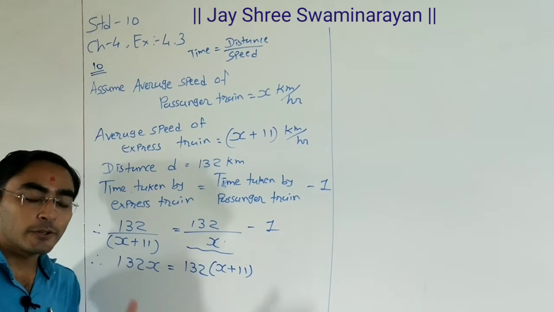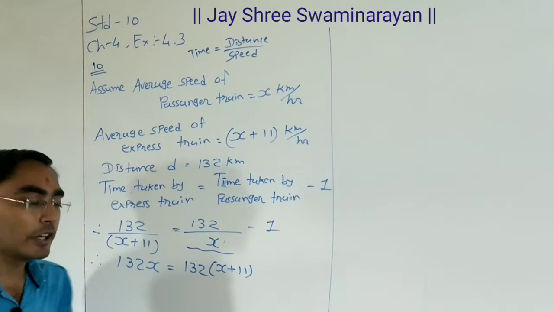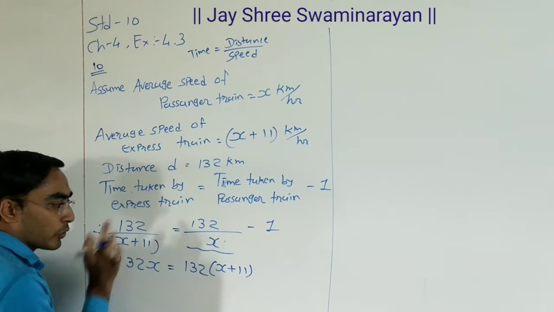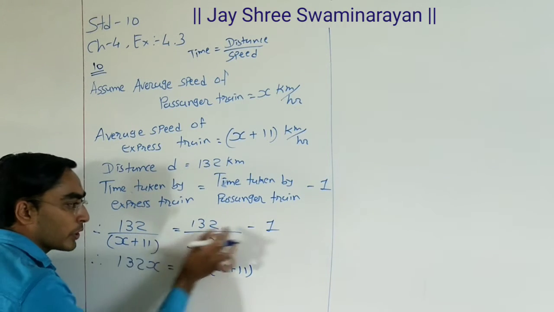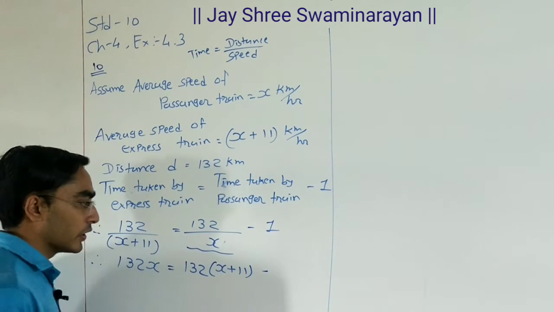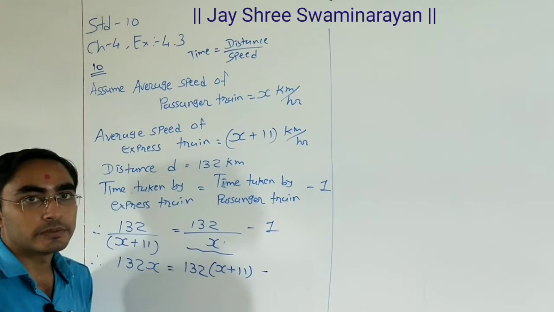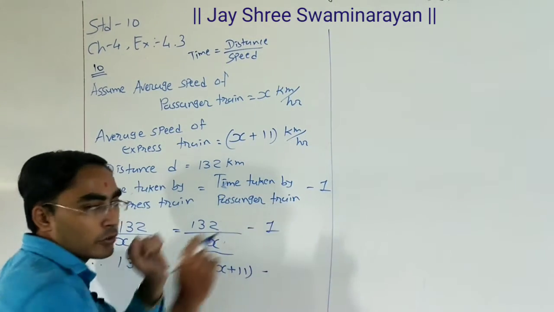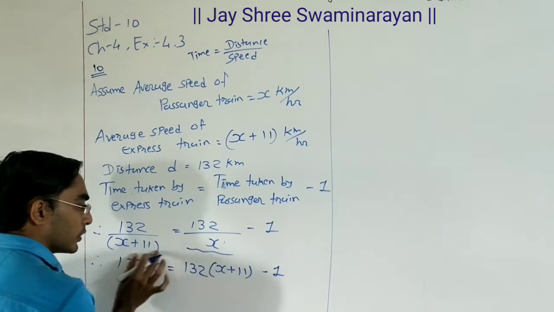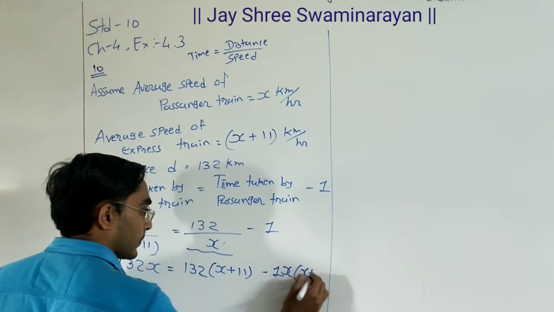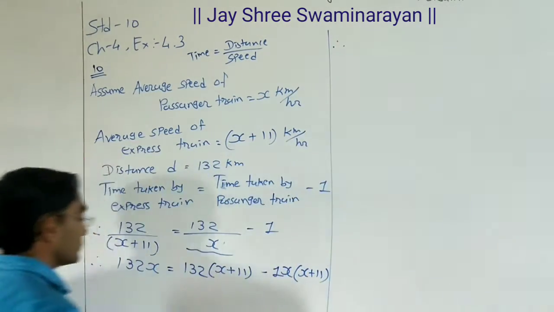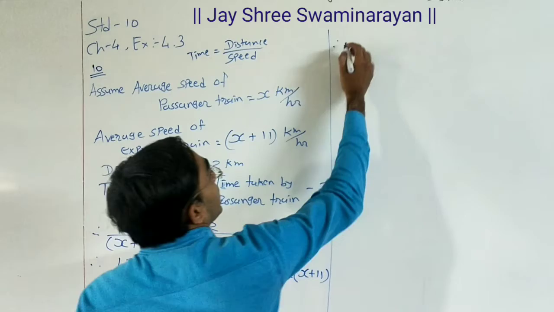Okay, whatever denominator we do not have, that we need to put in numerator for the LCM. Here we have x plus 11, so this denominator we need to put here. Here we have x, so this denominator we need to put here. Now for the 1 we do not have any denominator, so both these denominators we need to transfer here. So x and x plus 11. First of all, this 1, then write down these two denominators, x and x plus 11. Okay, now 132x as it is.